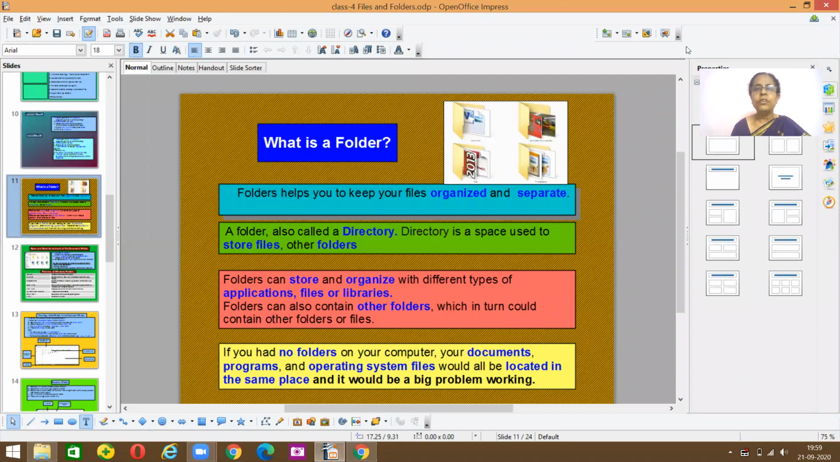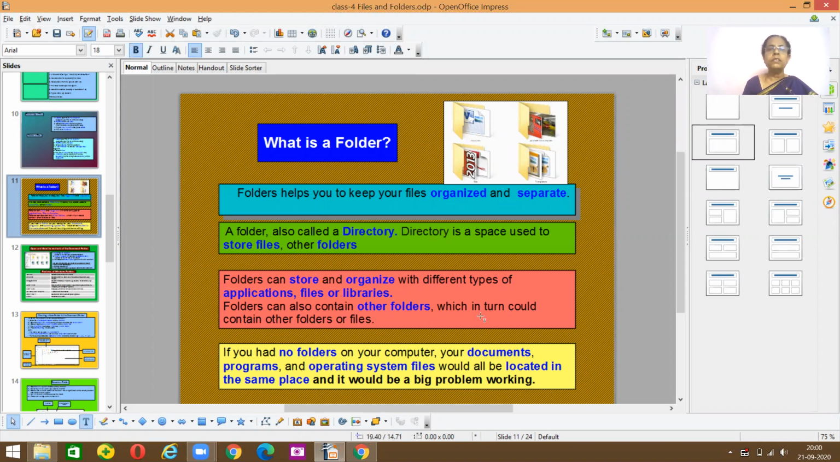Yes, I taught you, what is a folder? A folder is something in which you can keep your files or other folders in an organized way. That is when you separate them, you can see how they're being separated and kept in an organized way. Here all picture folders are there, some data folders are there. So this is how you organize it.